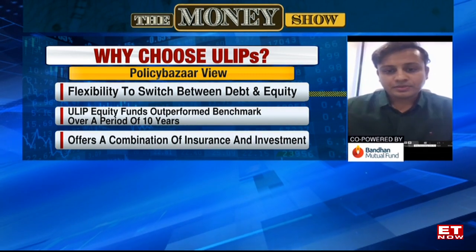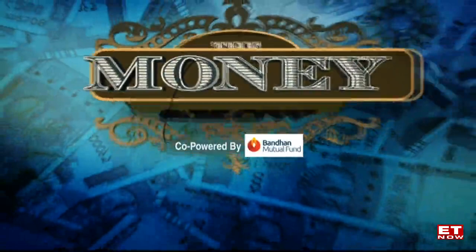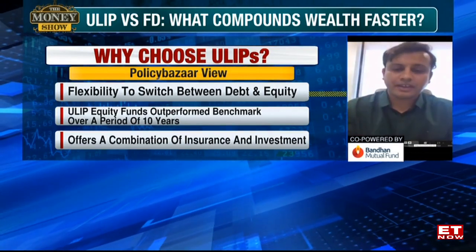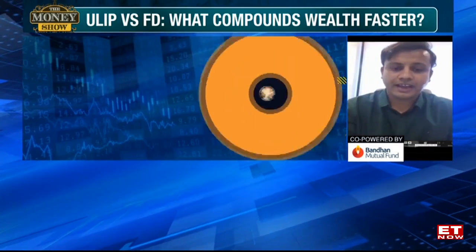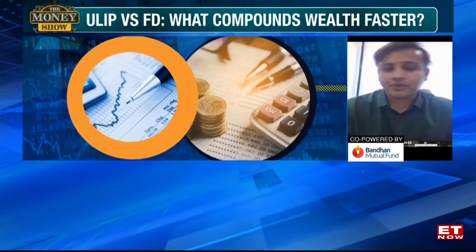Means that if at all you want to take advantage of the benefit of the EEE status that I think the ULIP has, you need to make sure that your premium doesn't cross 2.5 lakhs. Yeah, so see, the ULIP has an extra benefit that the insurance companies have, that extra tax arbitrage, I will put it like that, where you invest up to 2.5 lakhs a year. So I take an example.